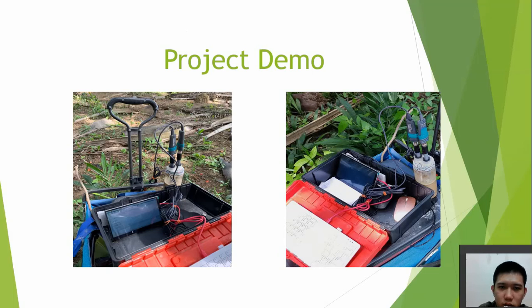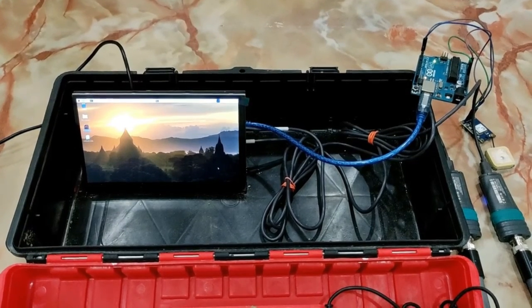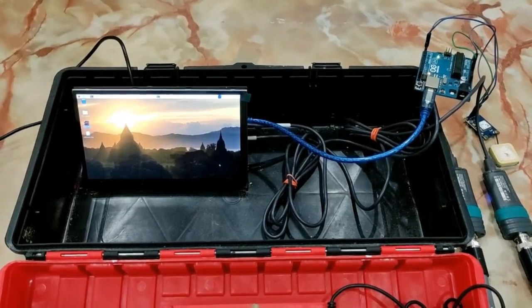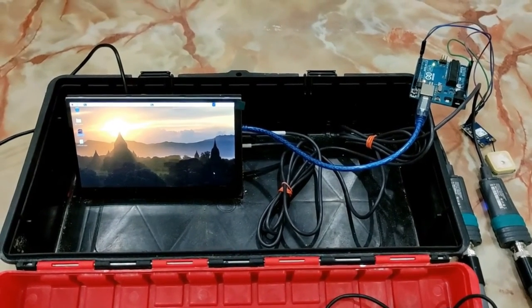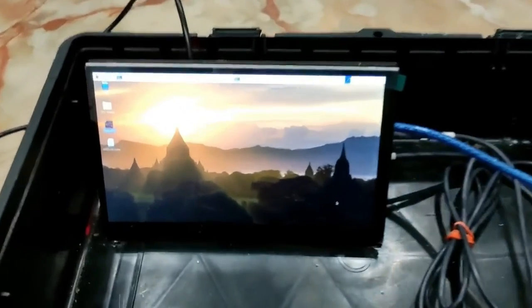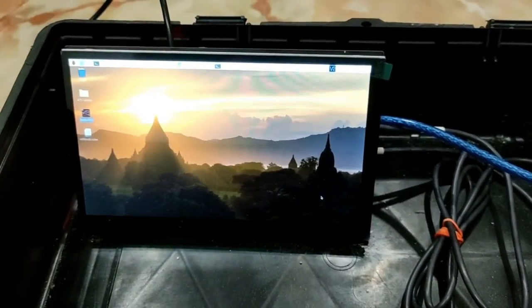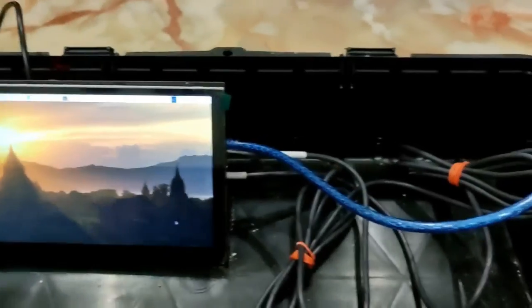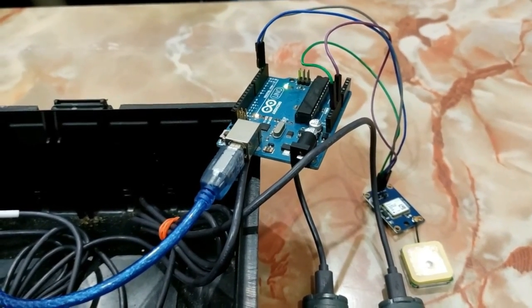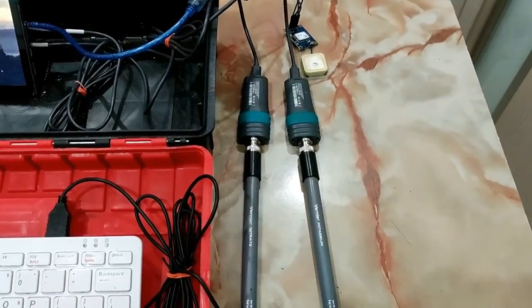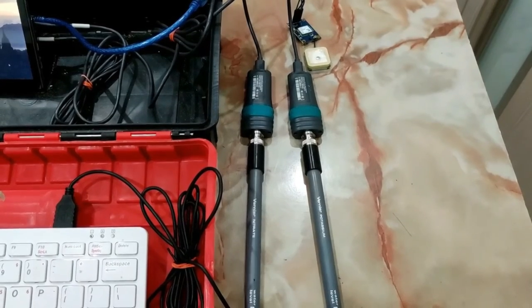Next, we proceed to the project demonstration. Now, I would like to demonstrate the operational function of the sensory prototype of my project. As we can see, this is an LCD display connected with the Raspberry Pi controller, and the GPS device was also connected with the Raspberry Pi controller, and these two are the ISE sensors used to analyze the soil nutrient.